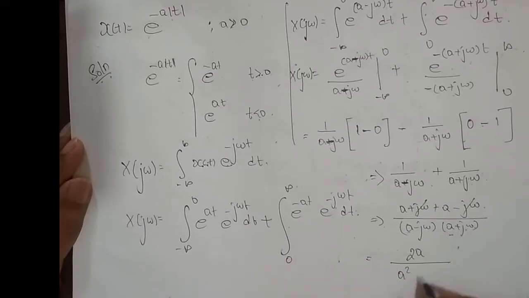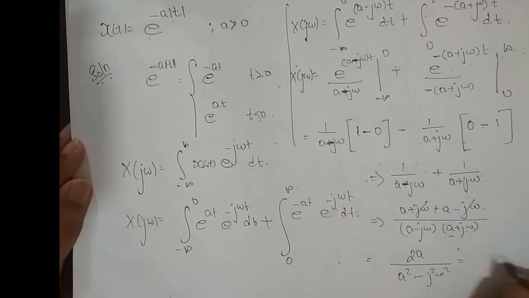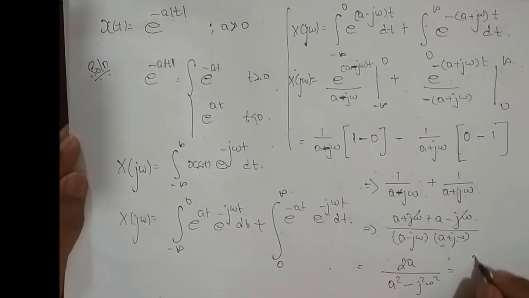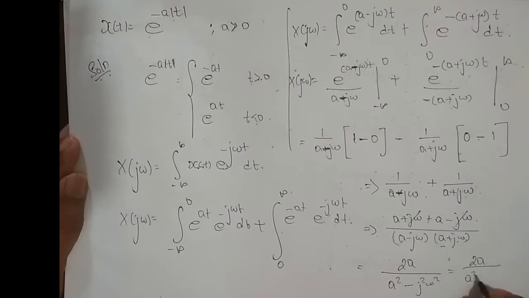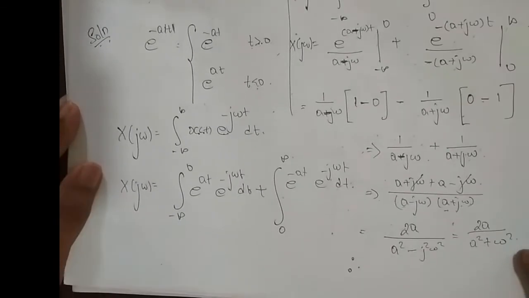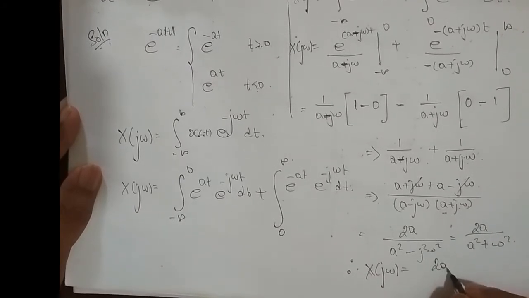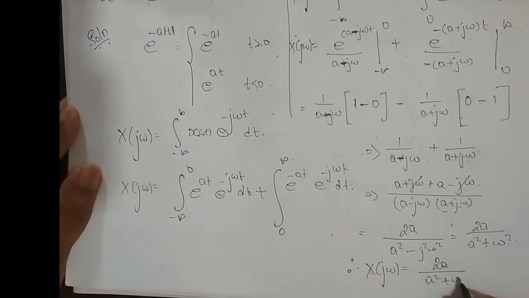So a square minus of j square omega square, but j square is minus 1. This ends up with 2a divided by (a square plus omega square). Therefore X of j omega is equal to 2a divided by (a square plus omega square).